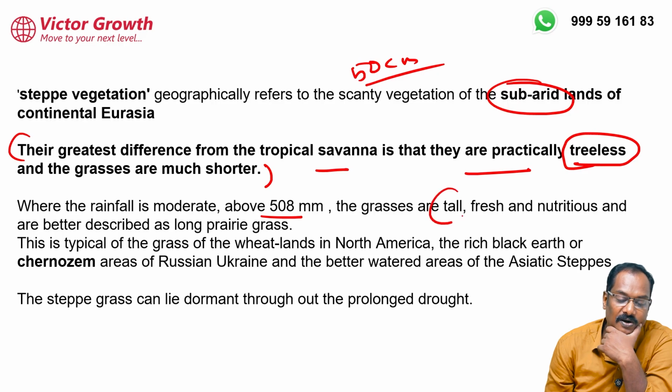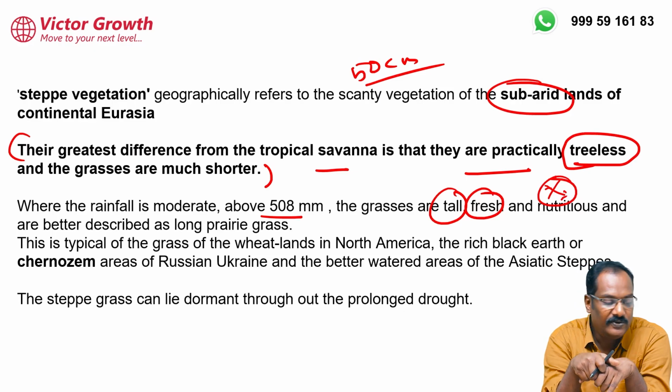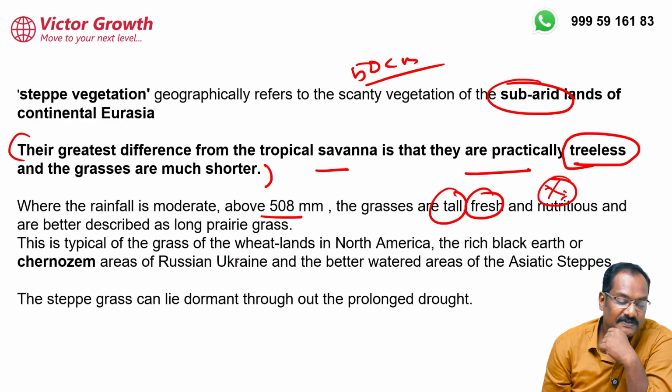You can see grasses are tall, fresh, nutritious. Please write this down very clearly. The grasses are nutritious. The grasses are nutritious. They are typical of the wheatland of North America. This one we have to remember and note down.